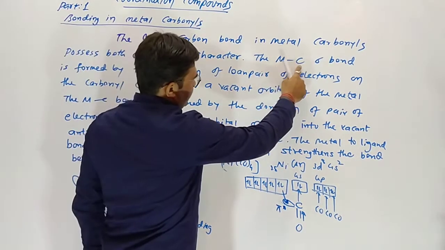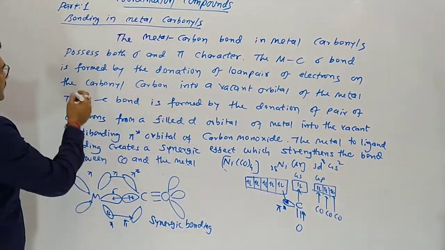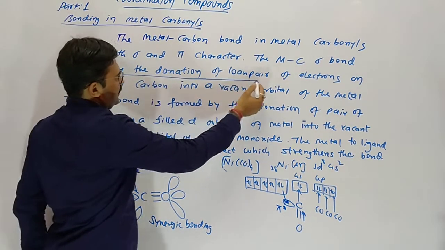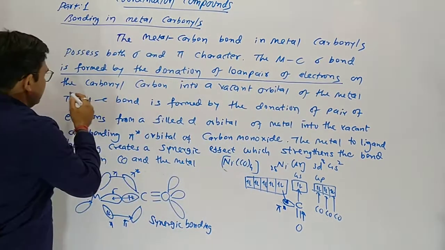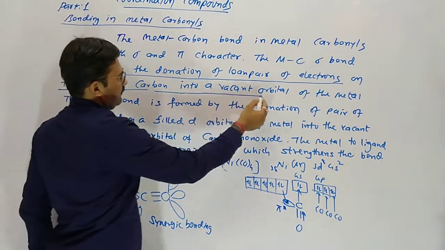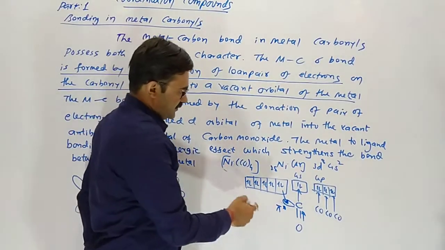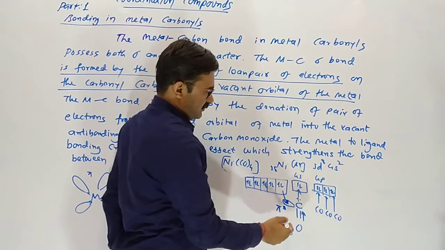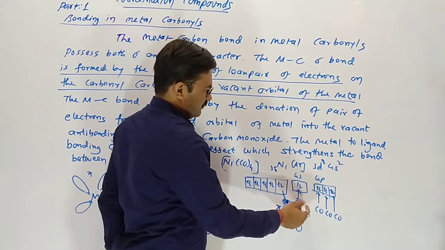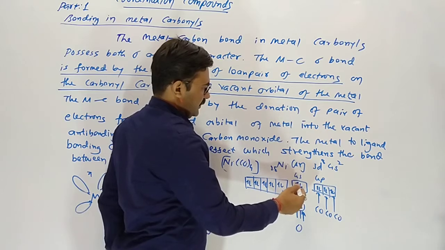The metal-carbon sigma bond is formed by the donation of a lone pair of electrons on the carbonyl carbon into a vacant orbital of the metal. In Ni(CO)4, one lone pair is donated by carbon to the vacant orbital of the metal.